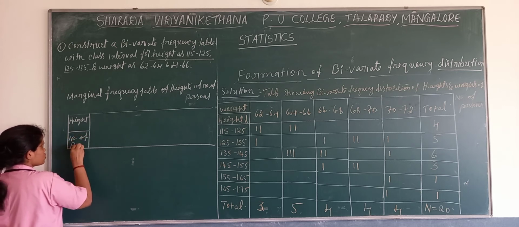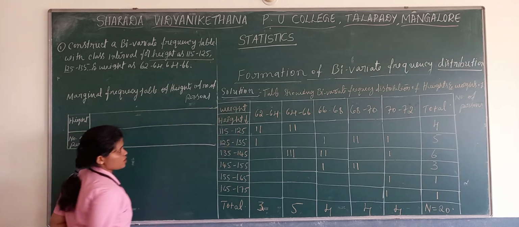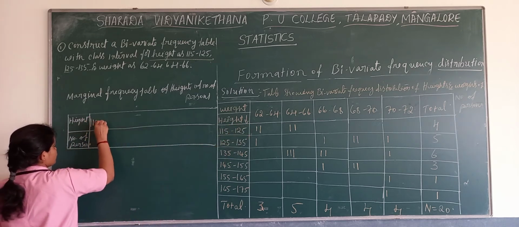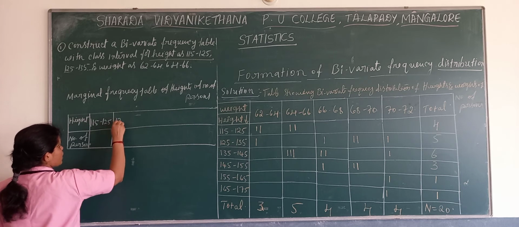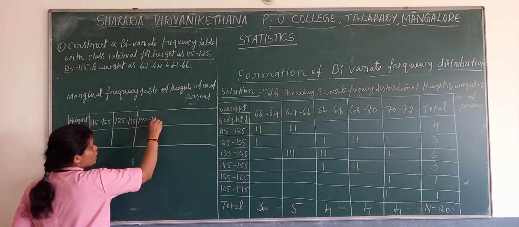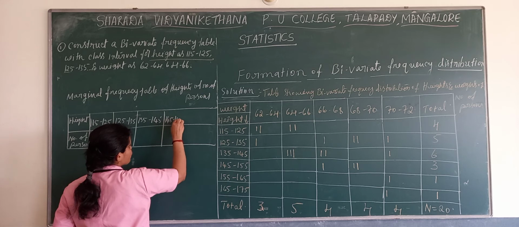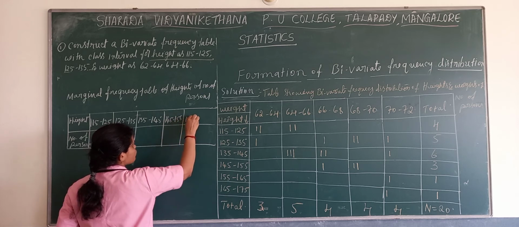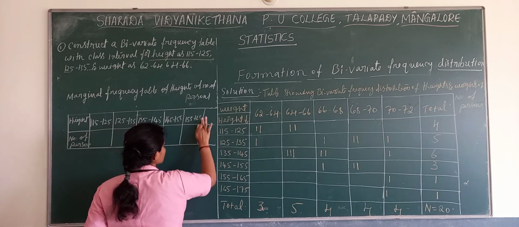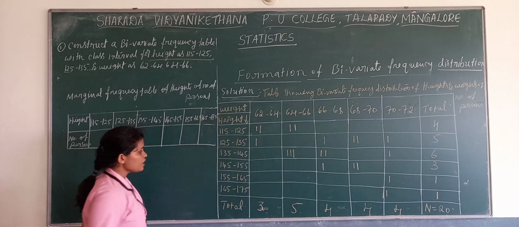Number of persons. Take the heights there: 115 to 125, 125 to 135, 135 to 145, then 145 to 155, 155 to 165, and the last one 165 to 175.